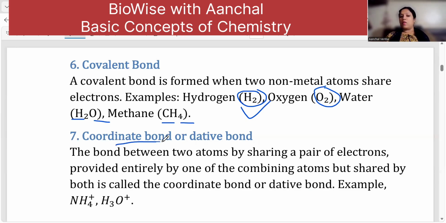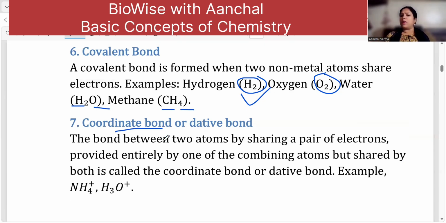When I say coordinate bond, all these bonds we are going to see example-wise in the coming slides. I'm just giving you the proper definitions. You can pause the video, write the notes, and prepare a very good note for this unit. A coordinate bond is the bond between two atoms by sharing a pair of electrons provided entirely by one of the combining atoms. In this case, we have the concept of a lone pair.